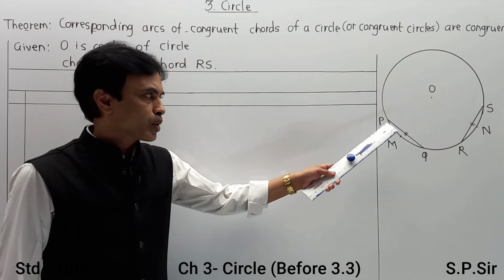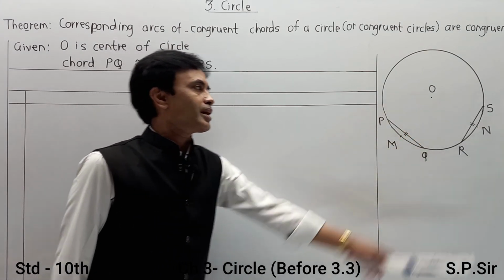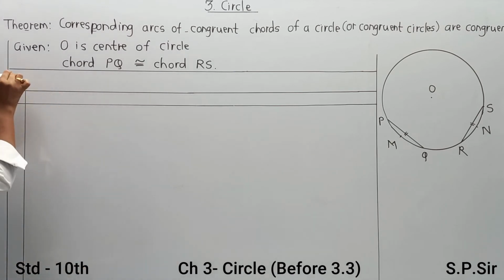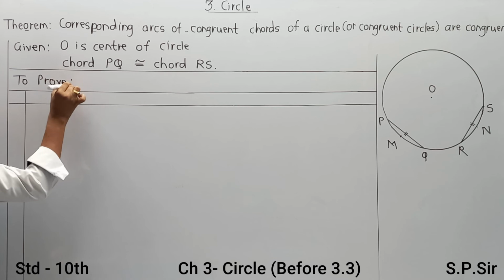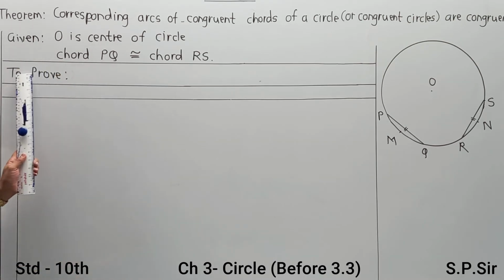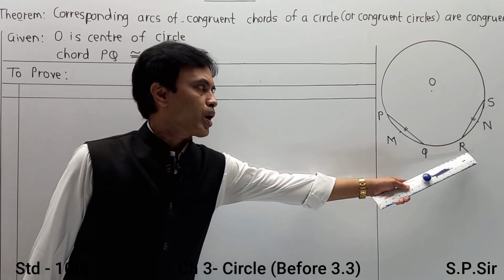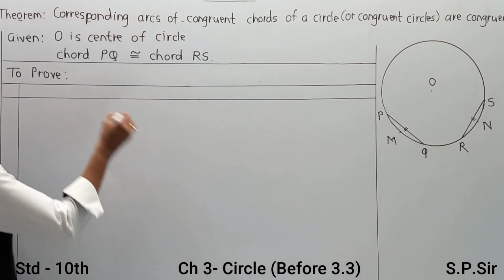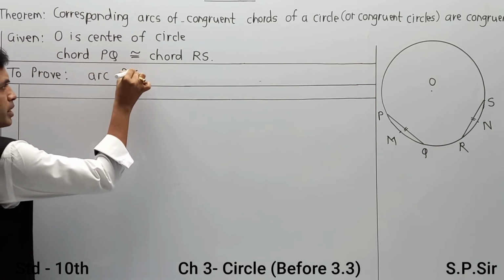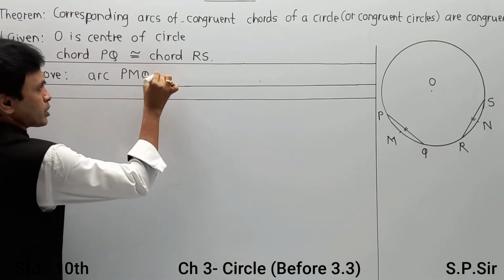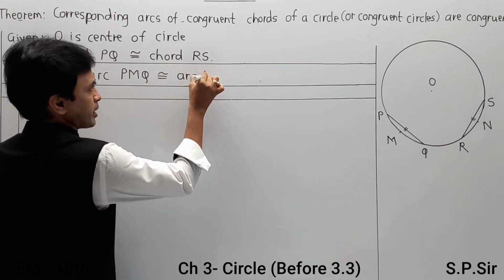Next, we have to prove arc PMQ is congruent to arc RNS. Therefore, to prove: arc PMQ is congruent to arc RNS.